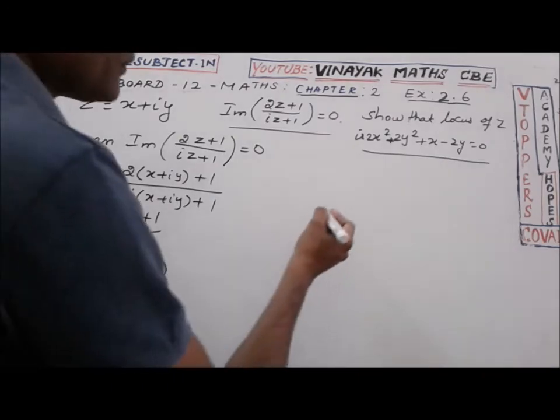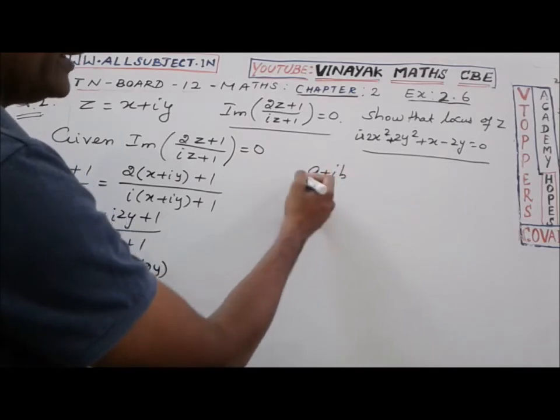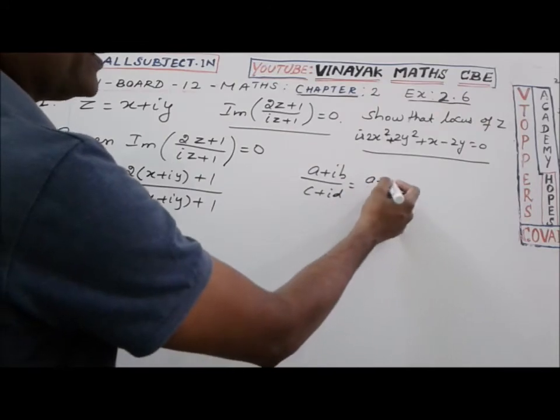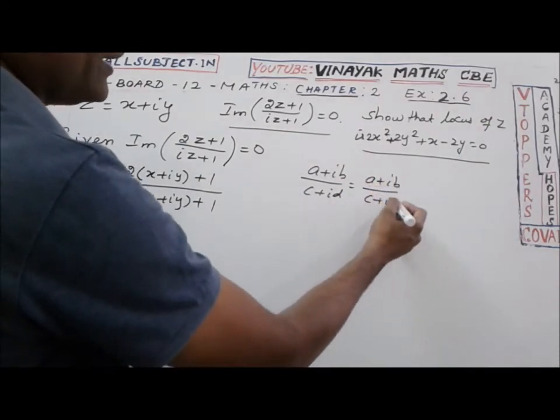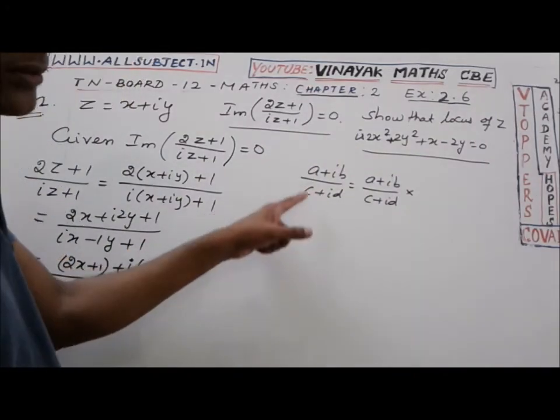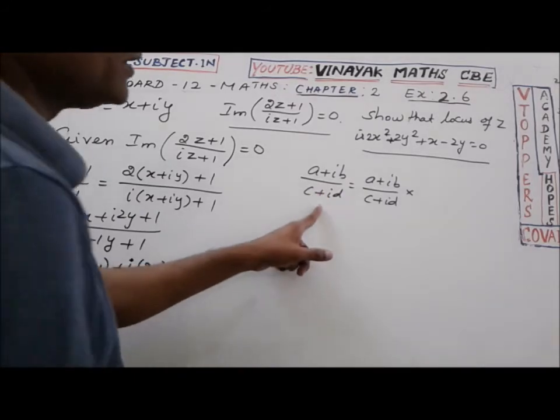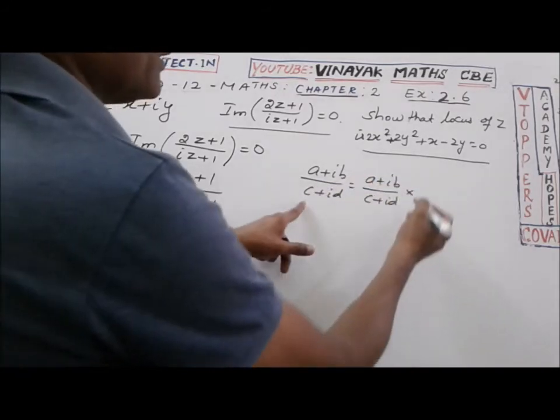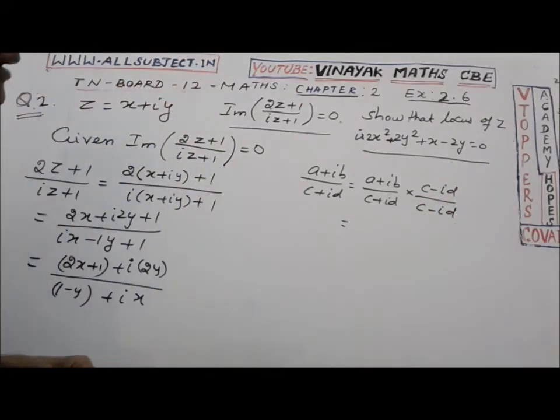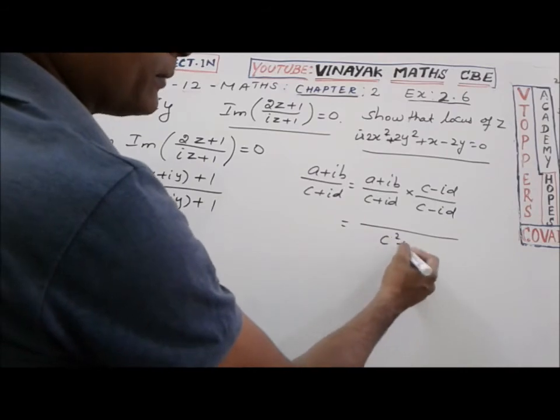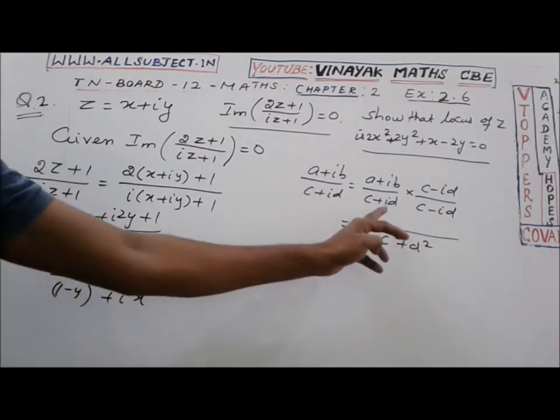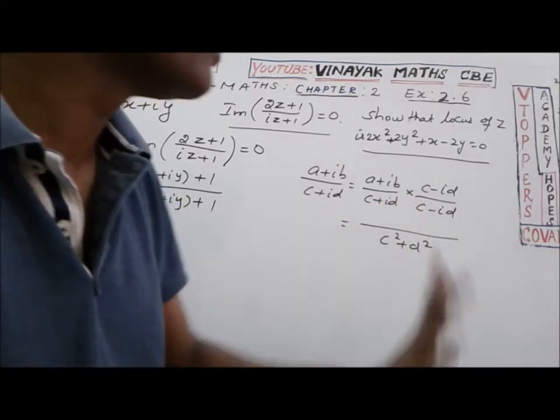Look here: a plus ib by c plus id is a complex number. When we divide a complex number by a complex number, we multiply the conjugate of the denominator to numerator and denominator, so c minus id by c minus id. Look carefully: the denominator becomes c square plus d square, and a plus ib into a minus ib gives a square plus b square, while c plus id into c minus id gives c square plus d square.